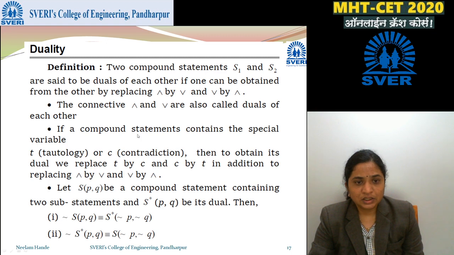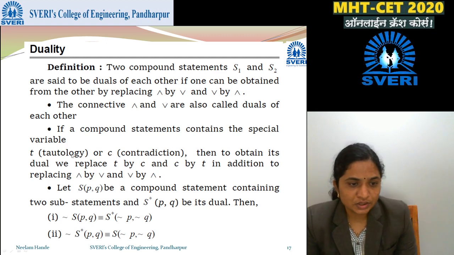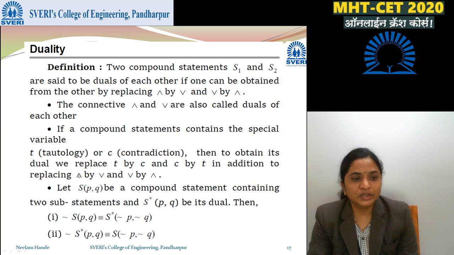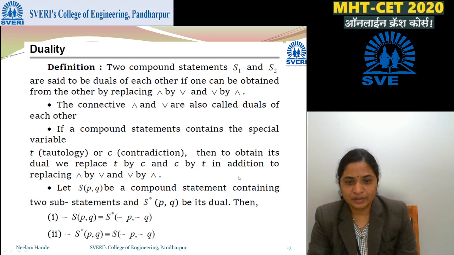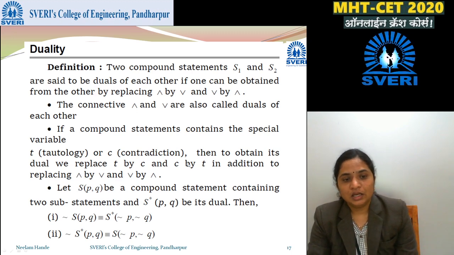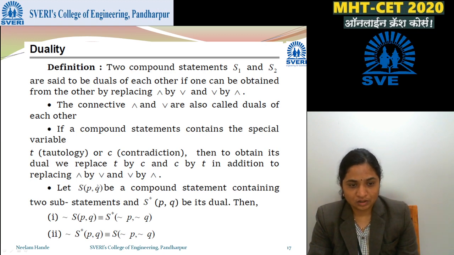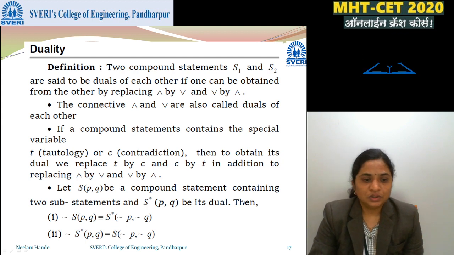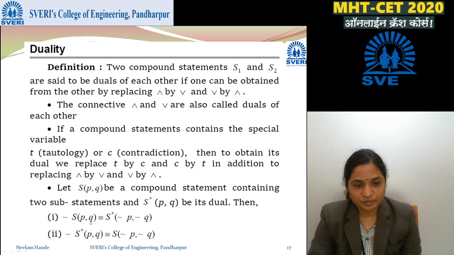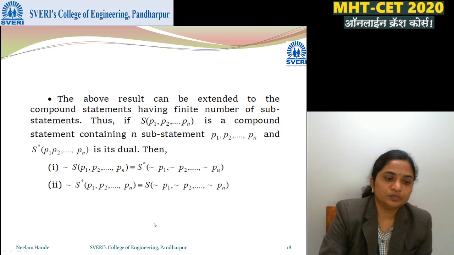If a compound statement contains special variables, tautology or contradiction, then to obtain its dual we replace T by C and C by T. In addition to replacing and by or, we also replace T by C and C by T. So here are some examples. Negation of S star is this dual. If you want to write its dual, S star, we have to change them: negation P, negation Q.